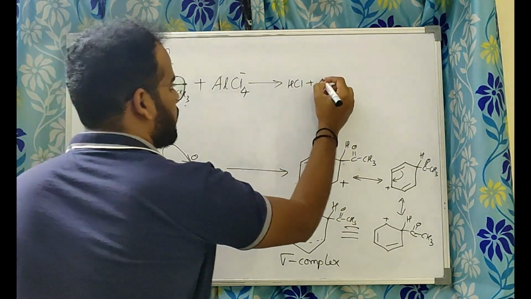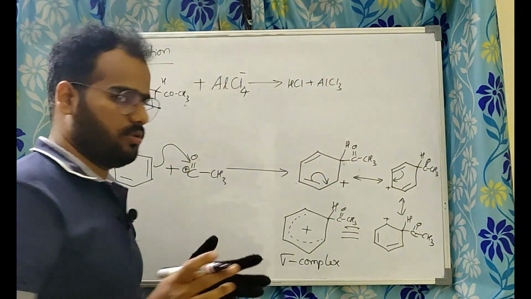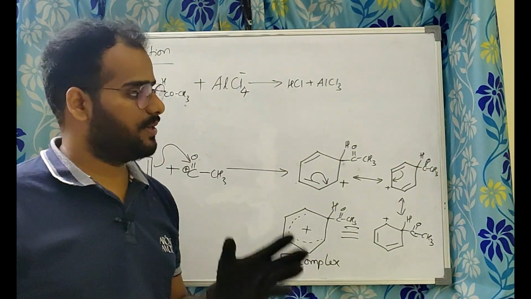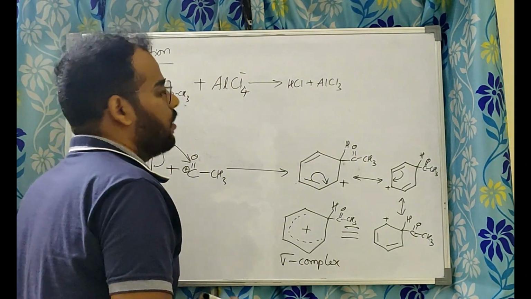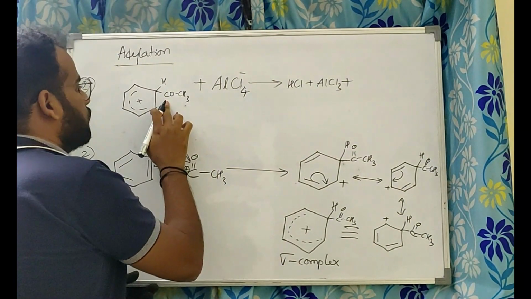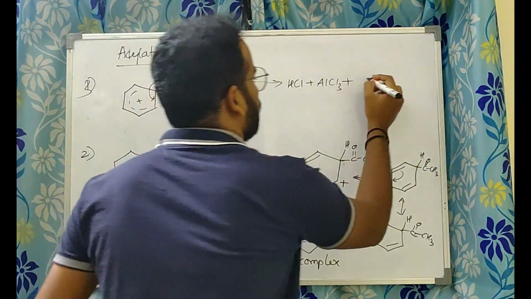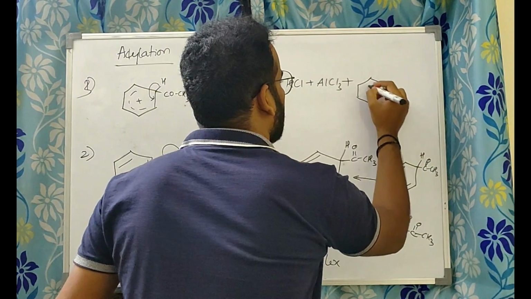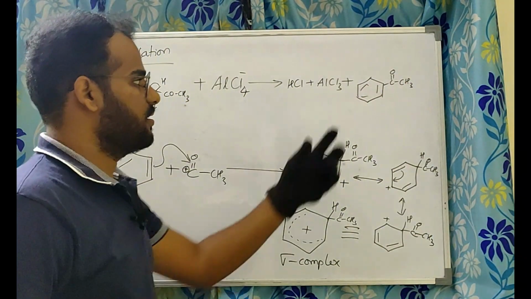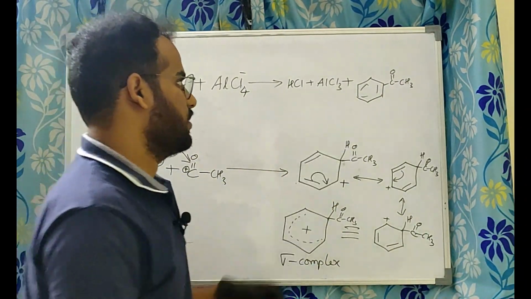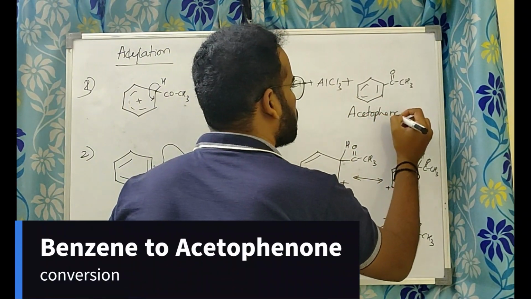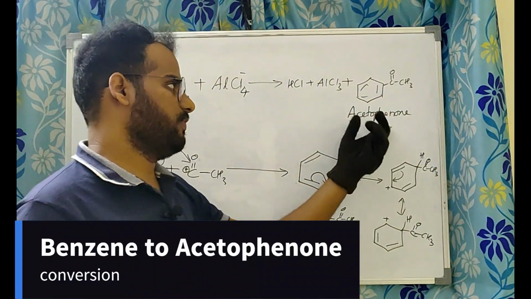What happens to AlCl3? It remains as such because it's a catalyst. Catalyst you know already, right? Its chemical composition does not change, but it accelerates the reaction. Rate of the reaction it will change. Okay, now what happened? This bond will come here. You will get acylated benzene, you can say. What is the name of this particular compound? This is acetophenone. What is it called? Acetophenone.